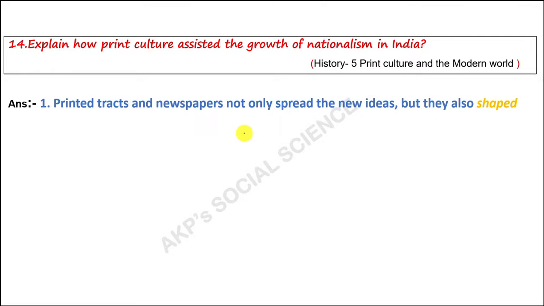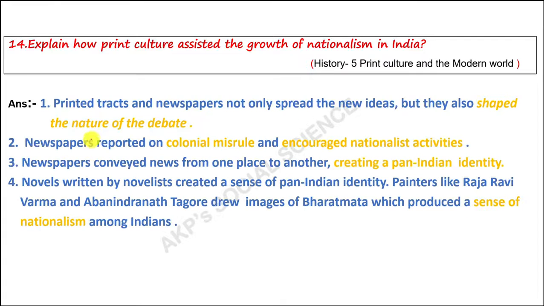Printed tracts and newspapers not only spread new ideas, but they also shaped the nature of debate. Second, newspapers reported colonial misrule and encouraged nationalist activities. Third, newspapers conveyed news from one place to another, creating a pan-Indian identity. Fourth, novels written by novelists created a sense of pan-Indian identity.